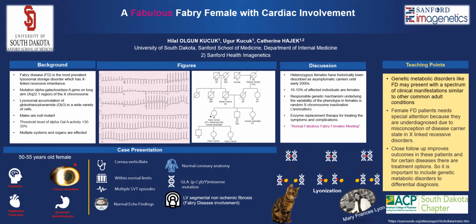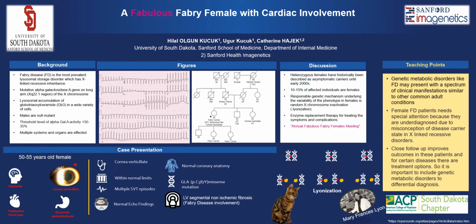Our case is a 55 to 60 years old female who has a long history of recurrent unexplained abdominal pain, for which she was evaluated with colonoscopy, endoscopy, and CT imaging without a diagnostic yield. She also had recurrent headaches. She presented to ED with palpitations, and EKG revealed supraventricular tachycardia, which was terminated medically. Transthoracic echocardiogram at the time was normal. Later, she presented with chest pain, elevated cardiac enzymes, and ST segment changes. She underwent coronary angiography that showed normal coronary anatomy.